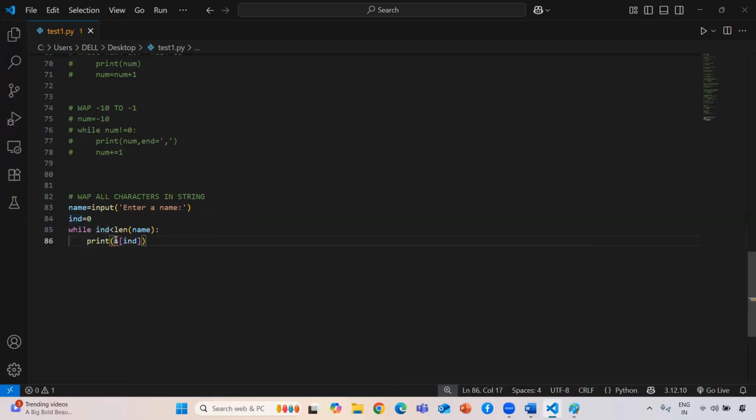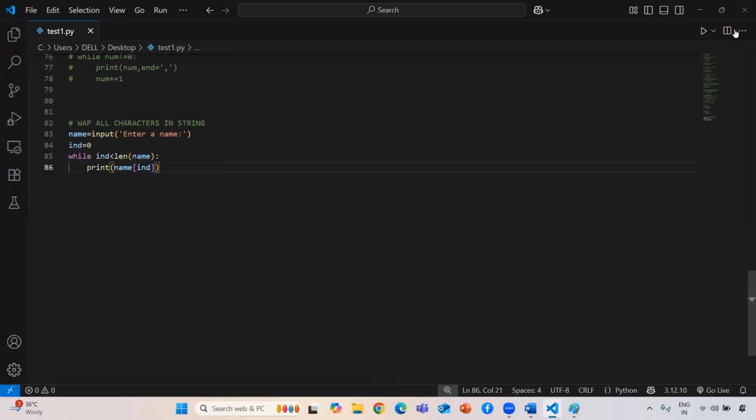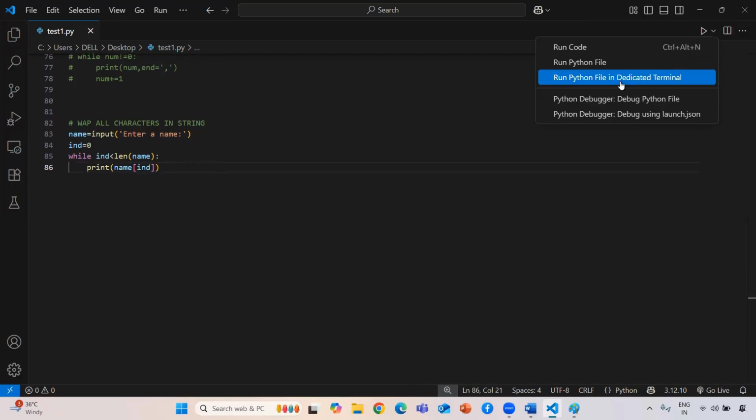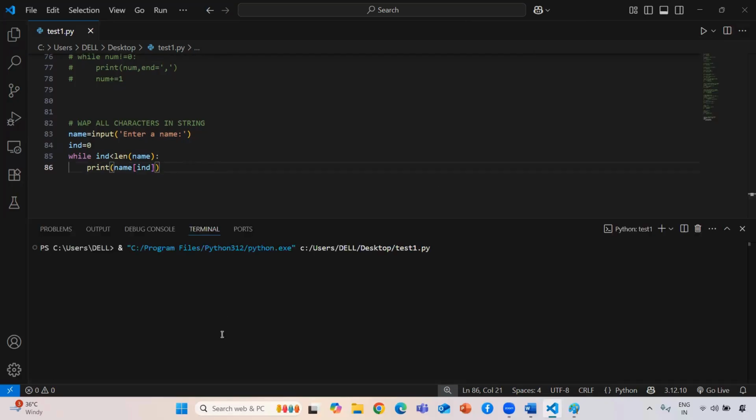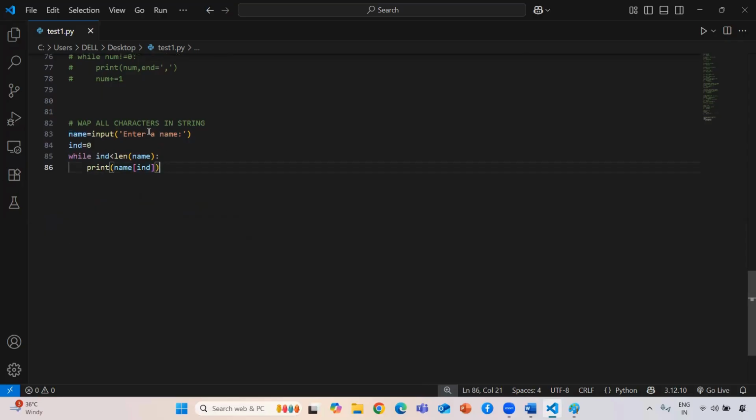So we know the indexing. So here we need to give the variable name. Means in this case, my variable name will be name. Okay, name of that particular index value. Now, if I run this one, I haven't given any update value, means the updation. So here, if I'm giving try, okay, I'm printing try. So guys, every time it will start printing our T only, because my T is at my 0 index. That's why it will keep printing from the T only.